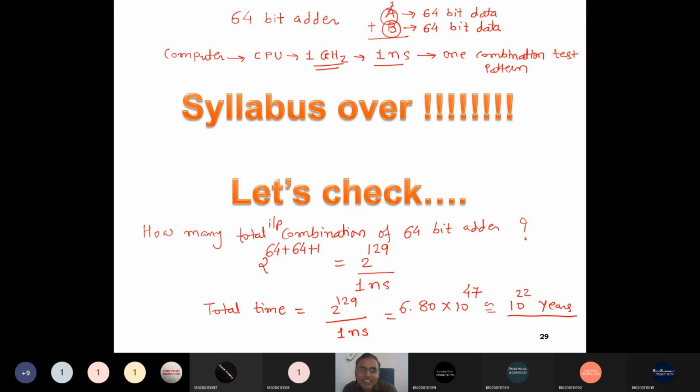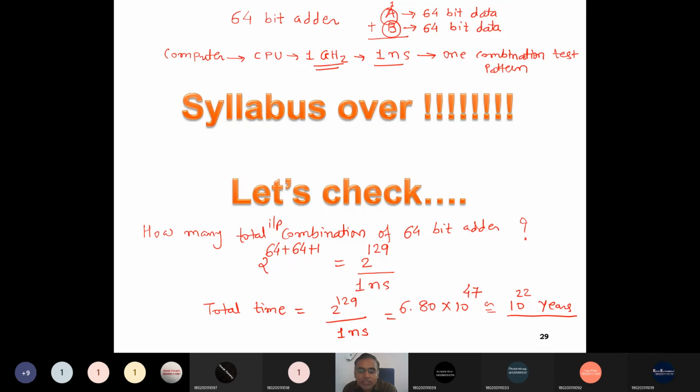So that's why we need testing, and why some intelligent technique is required that gives us the surety your design will work without going for exhaustive testing.